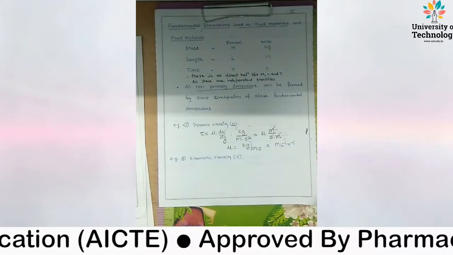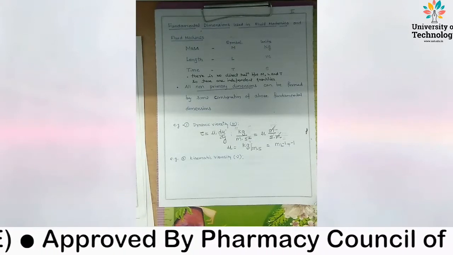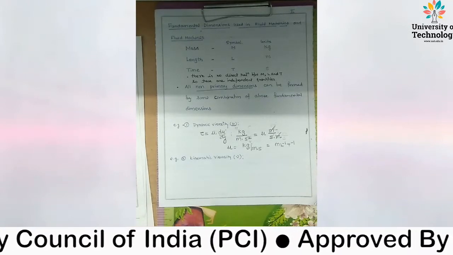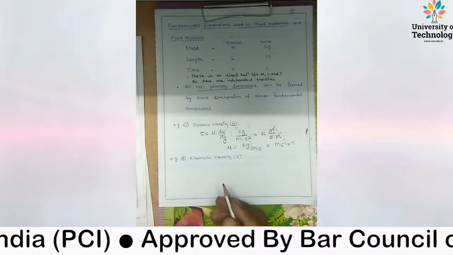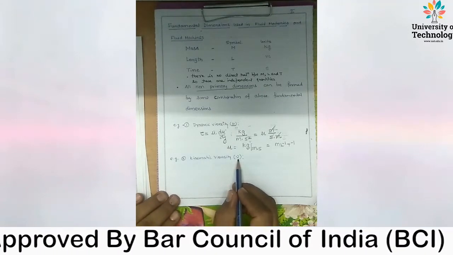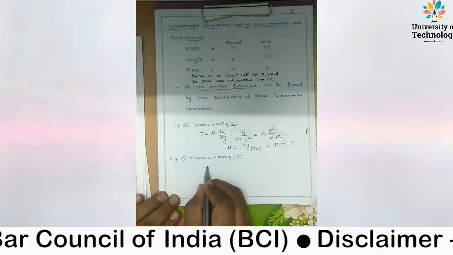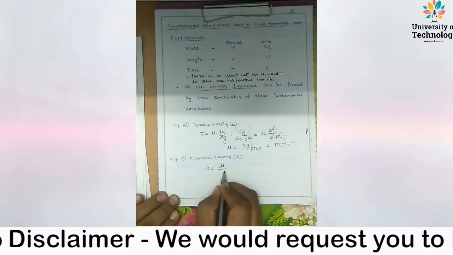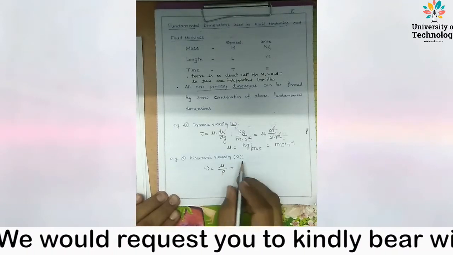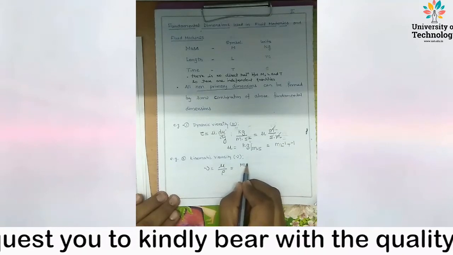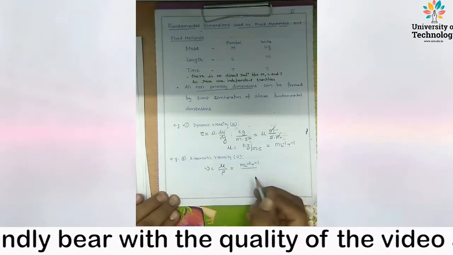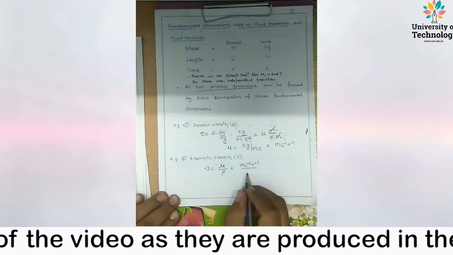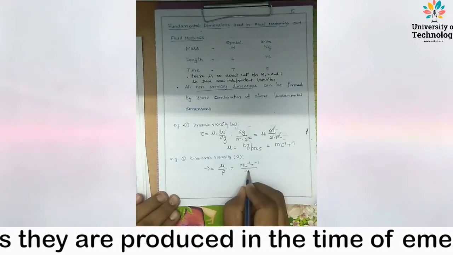So the dimension of absolute viscosity is M L^-1 T^-1, which is also known as dynamic viscosity or absolute viscosity, same. Now we want to find the dimension of kinematic viscosity. The kinematic viscosity is equal to dynamic viscosity divided by density of fluid. So the dimension of dynamic viscosity, M L^-1 T^-1, upon the dimension of density. Density is mass upon volume, kilogram per cubic meter, M